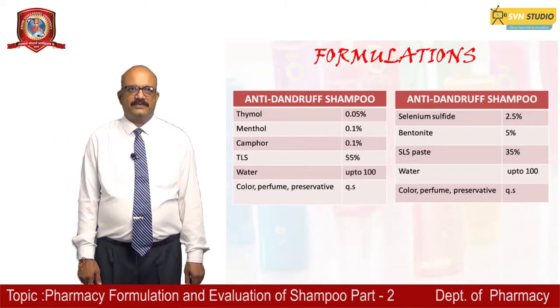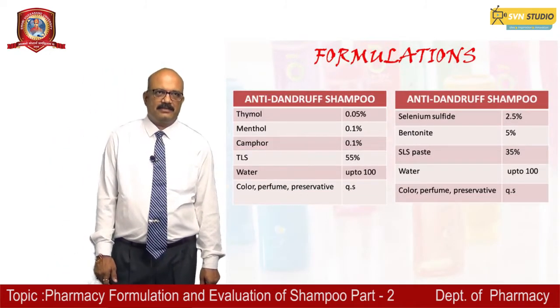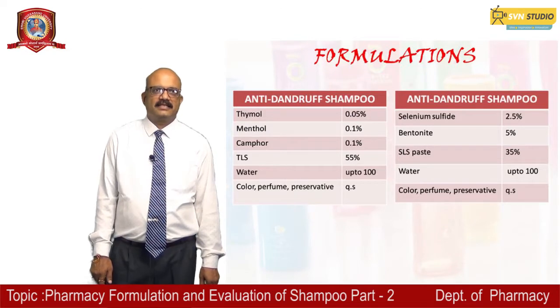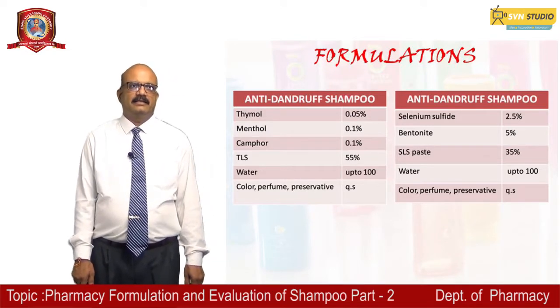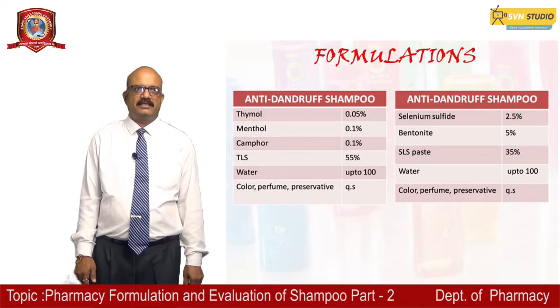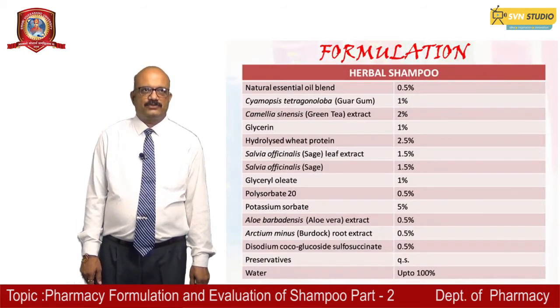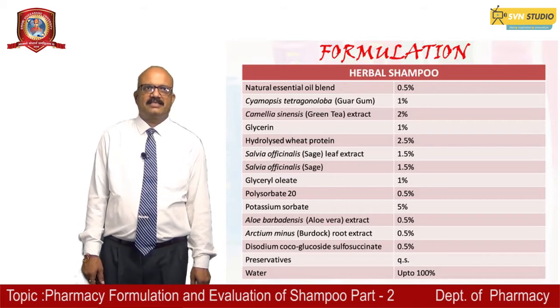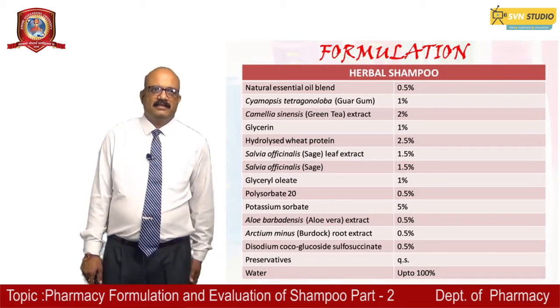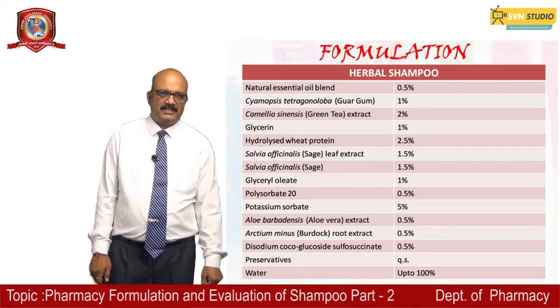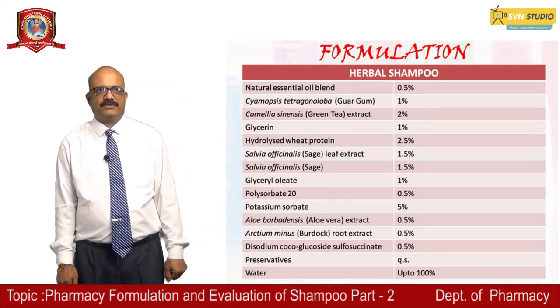Anti-dandruff shampoo is also there, and different formulas are mentioned. One contains selenium sulfide, and another one contains thymol, menthol, and camphor. These are the natural, herbal shampoos containing the various ingredients mentioned here. It is just for your knowledge as well as for your reference.